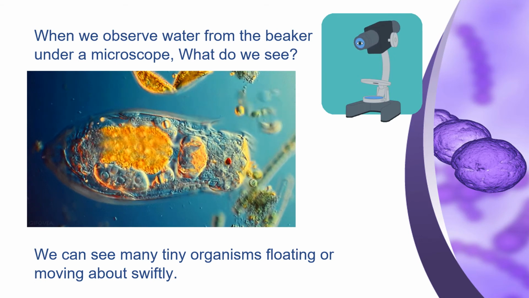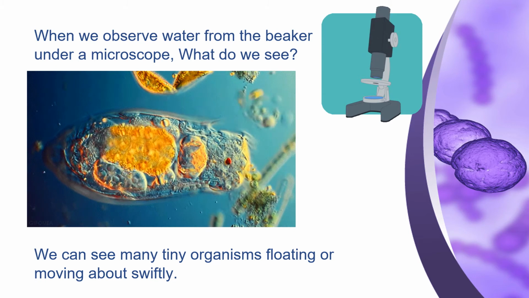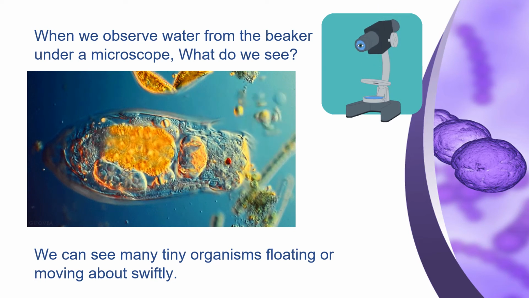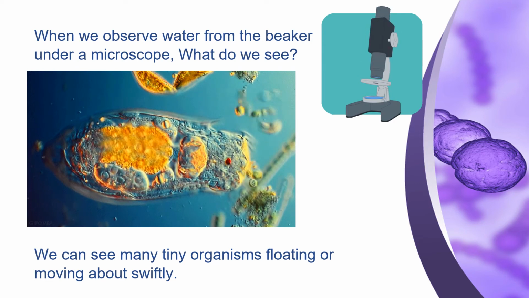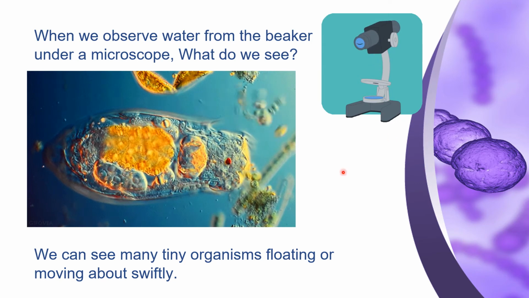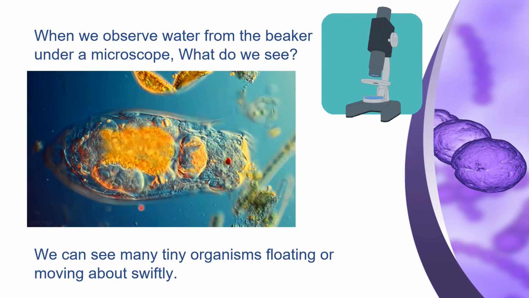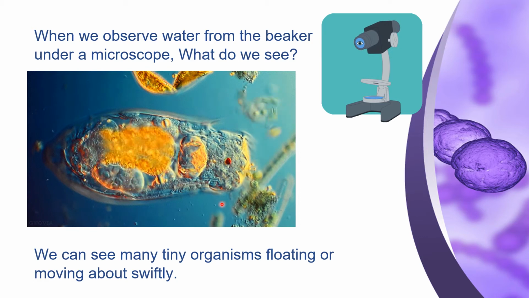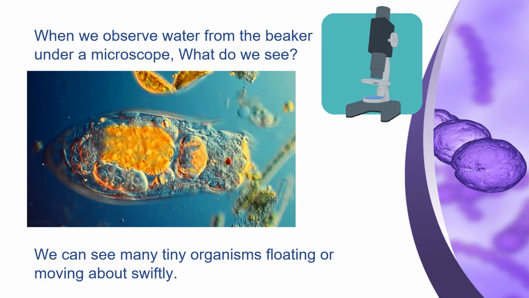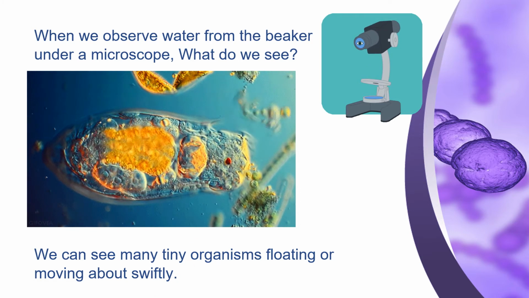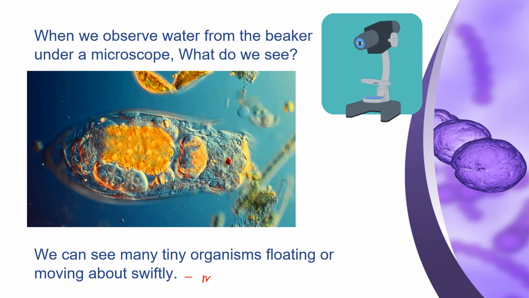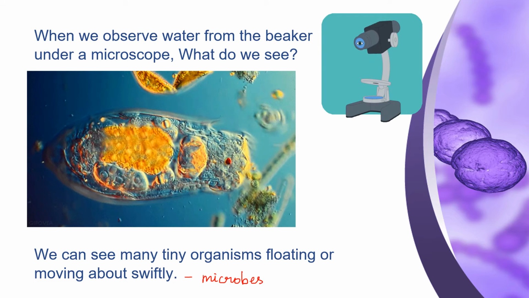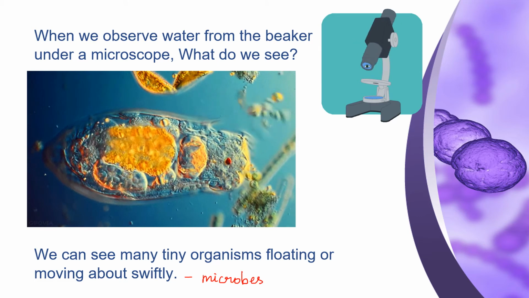We don't, right? But when you place the same drop of water on a slide, cover it with a cover slip, and observe it under a microscope, you can see so many tiny organisms which are floating or moving swiftly. These tiny organisms are nothing but microorganisms or microbes present in water.